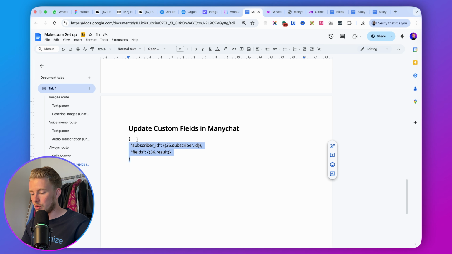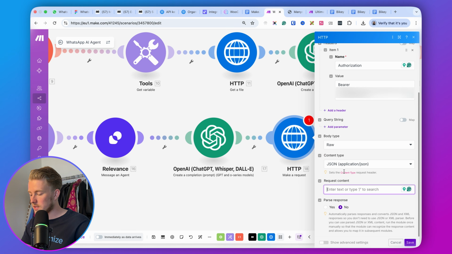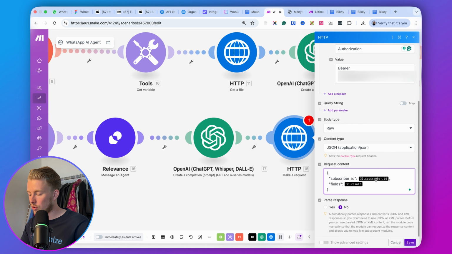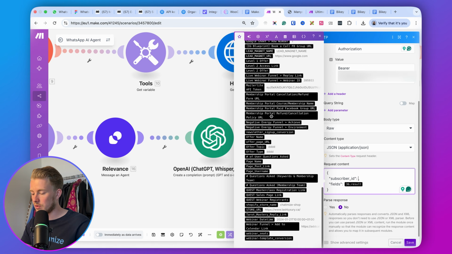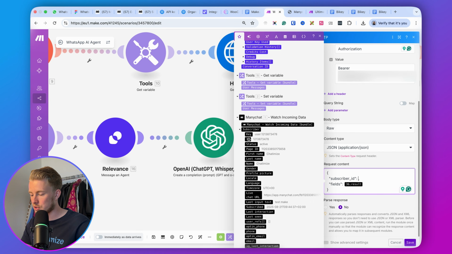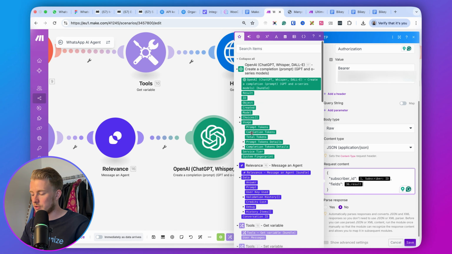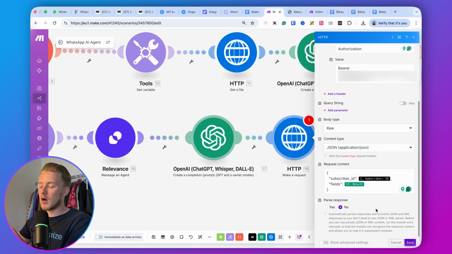So this will be the request content. And what this has is basically the subscriber ID that we have from someone in Manychat. So if you go to the bottom here, then we have the subscriber ID. And then the fields that we basically get from our OpenAI thing. So if you scroll up, here we have the result, right? So what this will do, it will send all of the answers like AI answer 1, AI answer 2, AI answer 3. It will send that to Manychat.